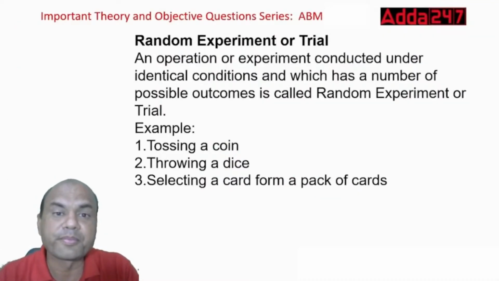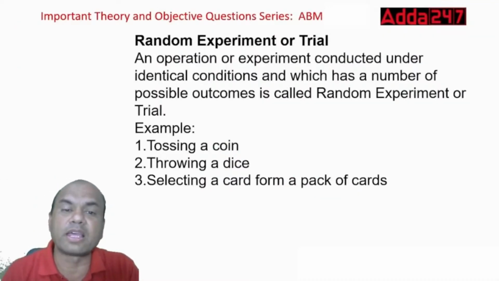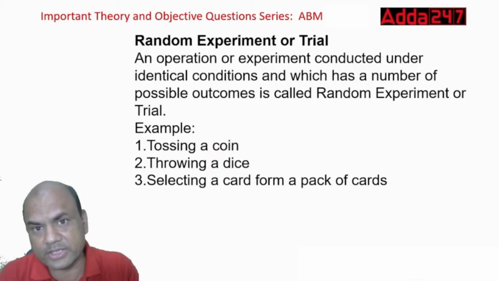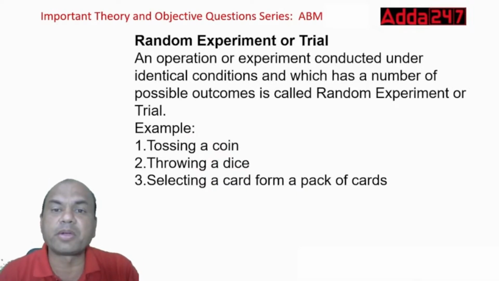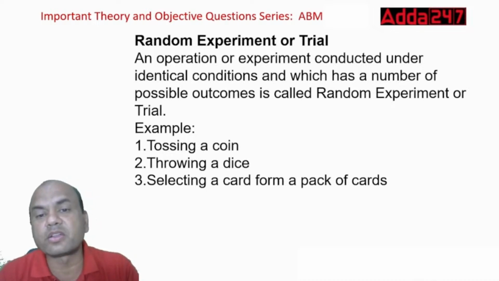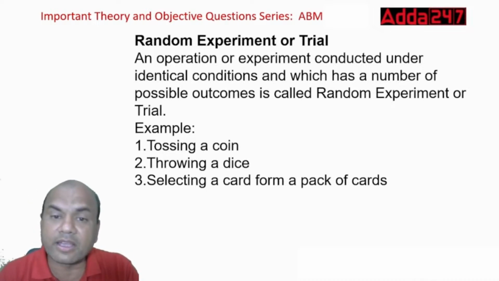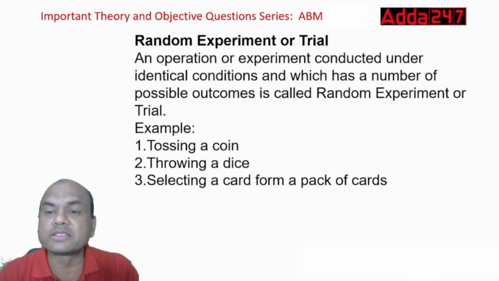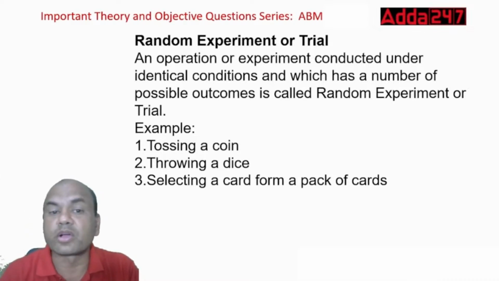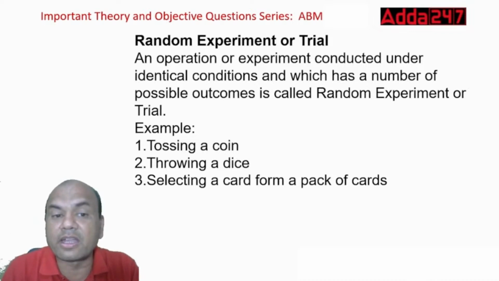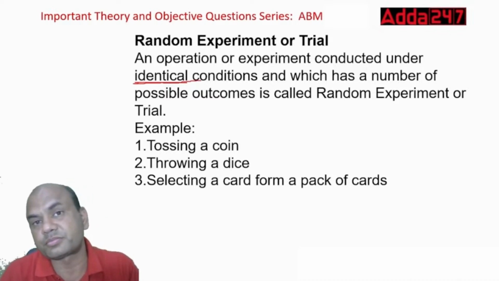Okay. Random experiment or trial. So what is this? This is the last definition for today. Then we'll be solving the numericals. Random experiment or trial: an operation or experiment conducted under identical conditions and which has a number of possible outcomes is called a random experiment. So conducted under identical conditions. Identical means what? Which are similar.